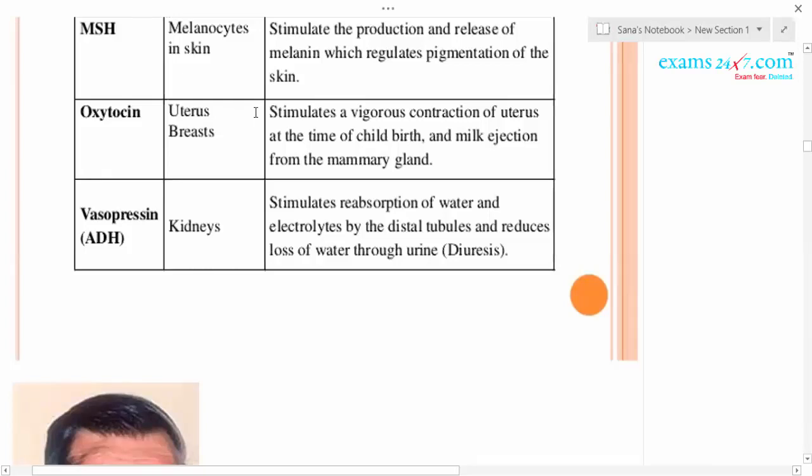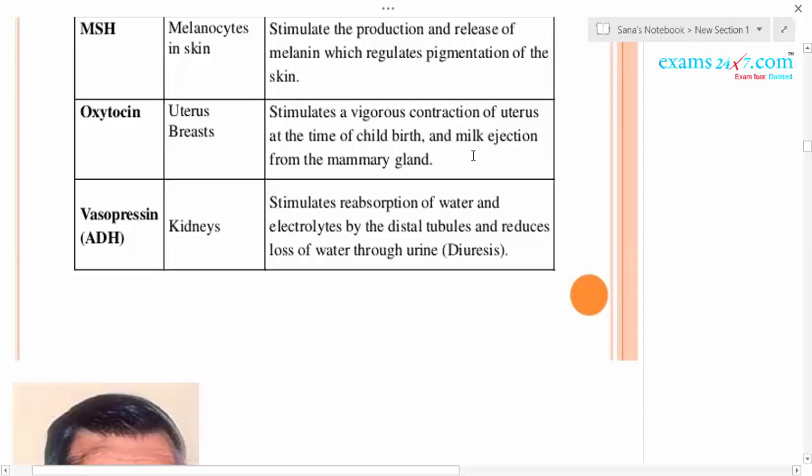That is due to the presence of oxytocin. It stimulates vigorous contraction of the uterus at the time of childbirth, or parturition.